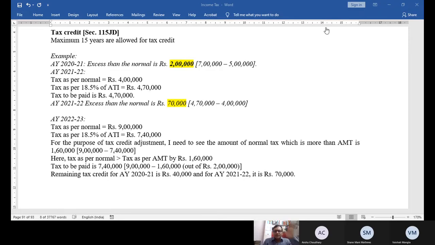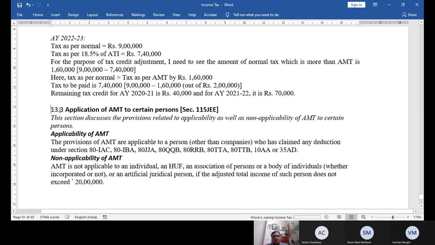Okay. Now last section. In which cases is this AMT provision not applicable? That is also necessary to know. In which case will I not apply the AMT provision? So section 115JEE. Let me note it down for you. In some cases AMT is not applicable. Section 115JEE says that. So who are those people?